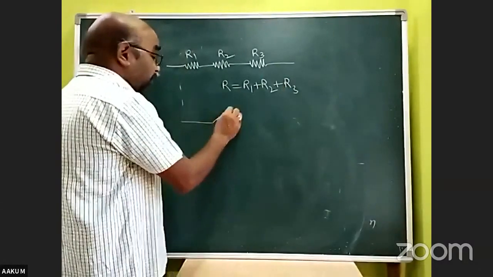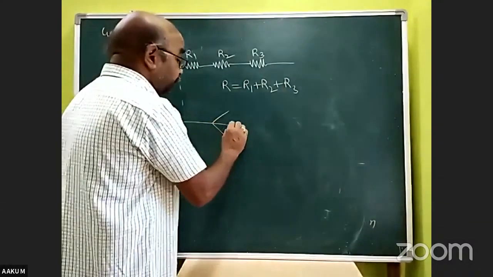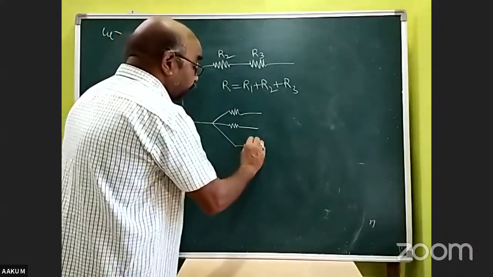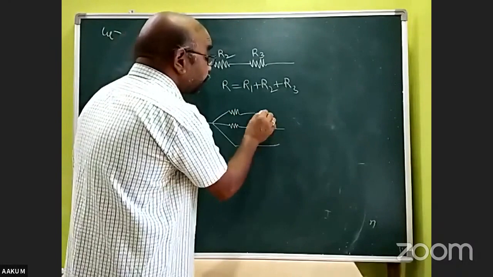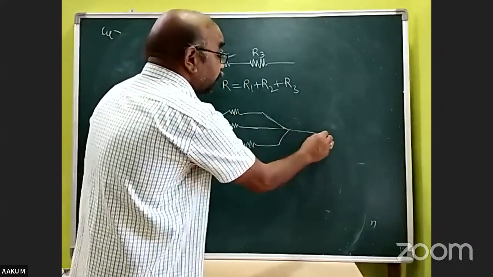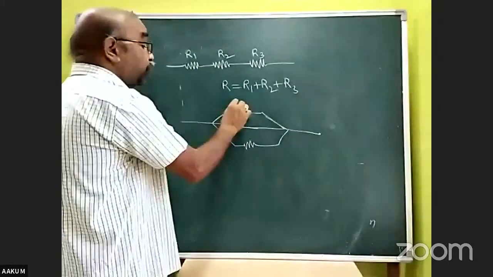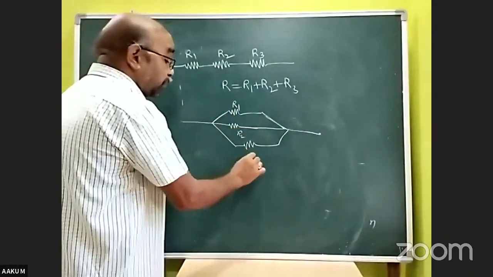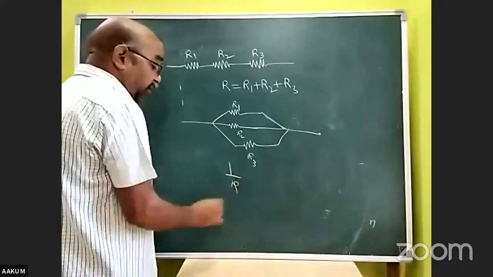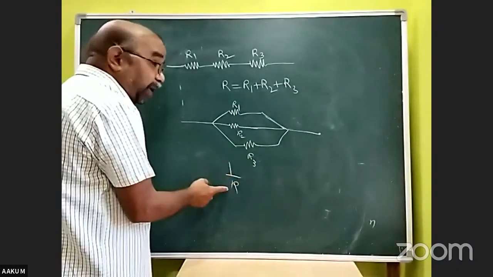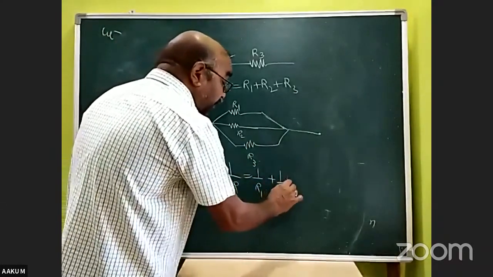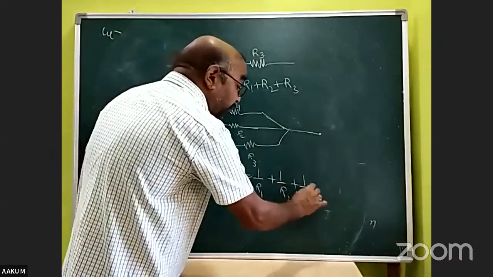If resistors are connected just like this, in parallel, the resultant resistance is R, then its reciprocal is 1 by R. 1 by R is equal to 1 by R1 plus 1 by R2 plus 1 by R3.